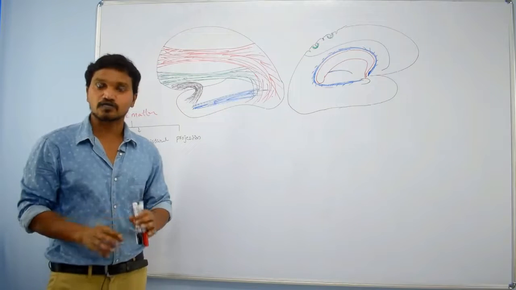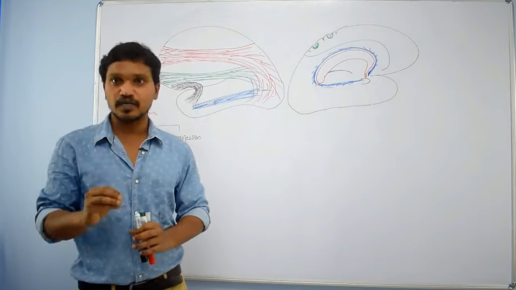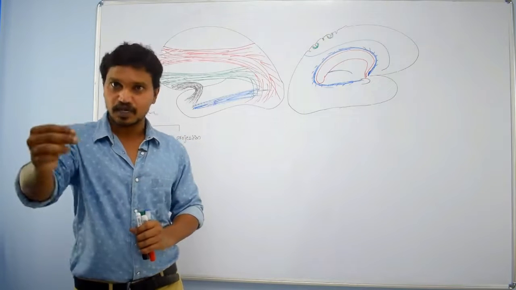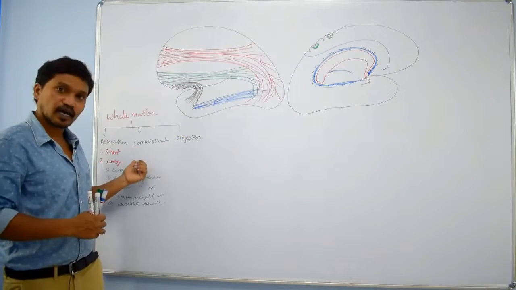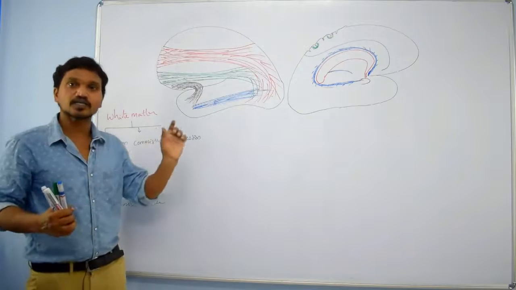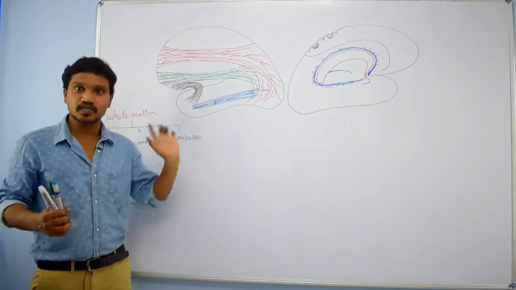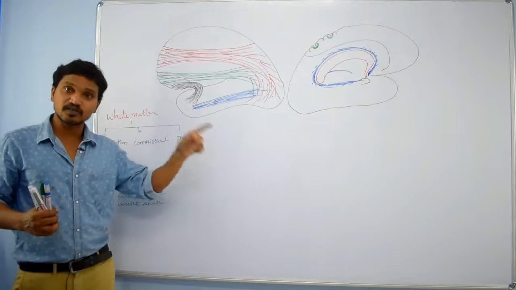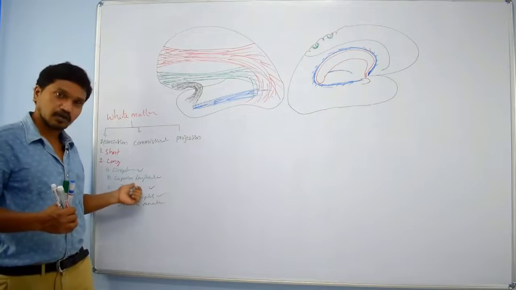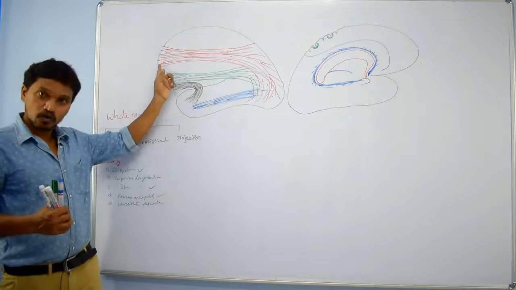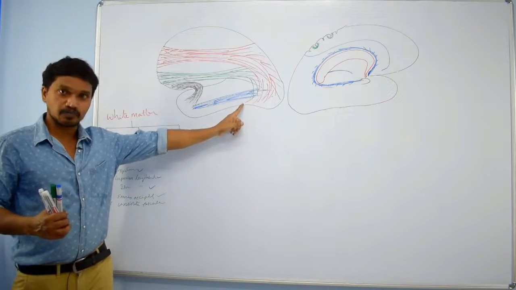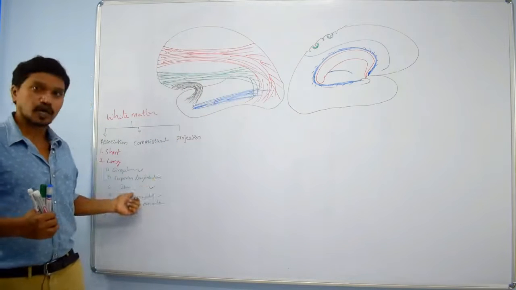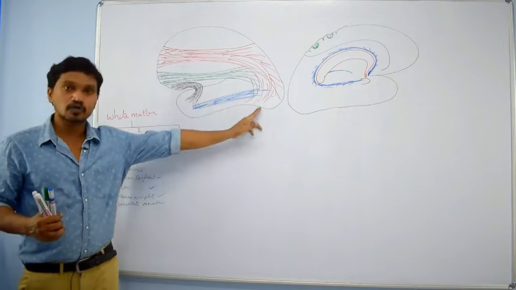So that's it about association fibers. Association fibers are intrahemispheric. They connect one area of the same cerebral hemisphere to another area of the same cerebral hemisphere, right? And they are short and long. Short means they connect adjacent gyri. Long means they connect distant gyri. In that, different types are there. The cingulum is present in the cingulate gyrus and parahippocampal gyrus. The superior longitudinal fasciculus connects the frontal lobe to the occipital lobe and also the temporal lobe. The importance is they connect the frontal eye field to the occipital eye field. The inferior longitudinal fasciculus connects the temporal lobe to the occipital lobe.